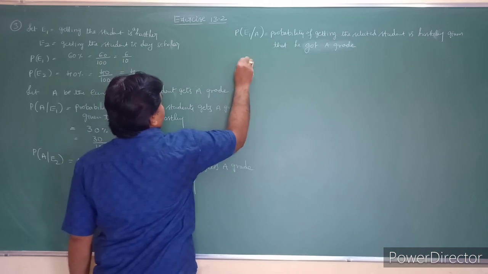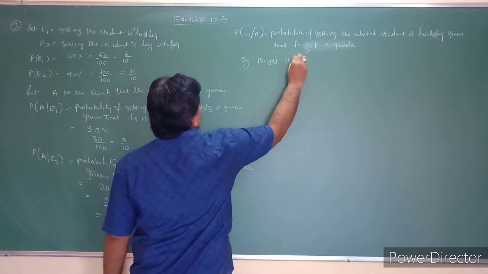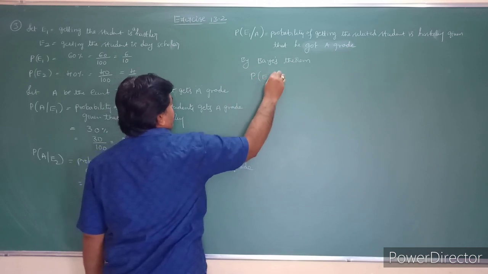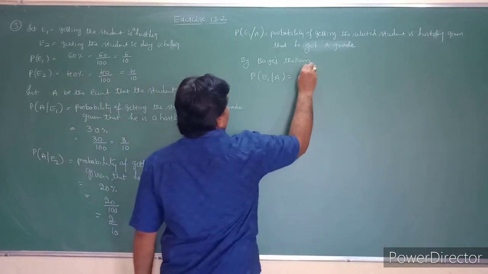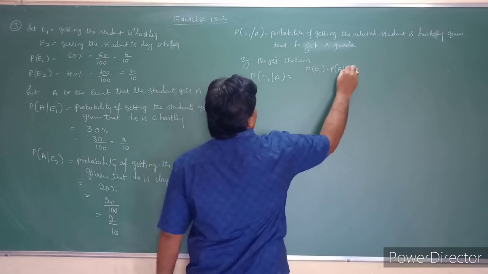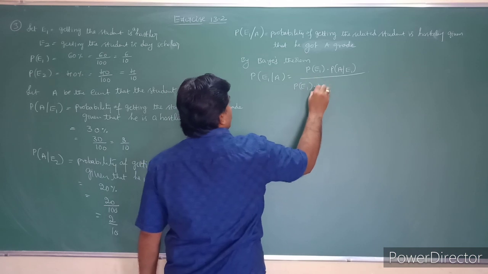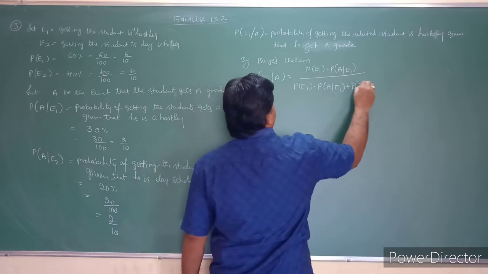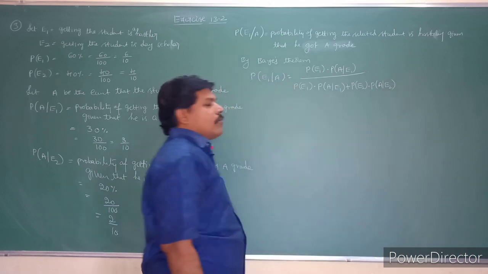So by Bayes theorem, the same formula: probability of E1 given A is equal to probability of E1 into probability of A given E1, whole divided by probability of E1 into probability of A given E1 plus probability of E2 into probability of A given E2.